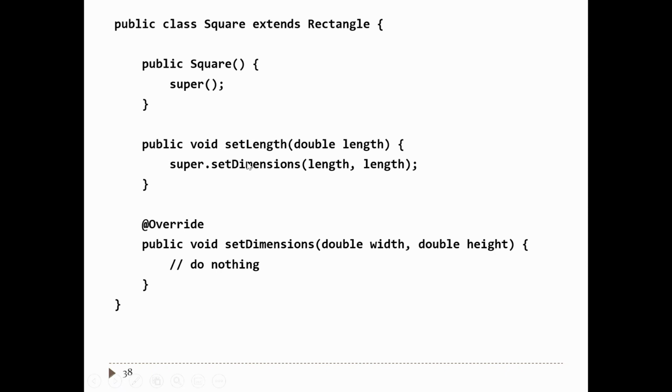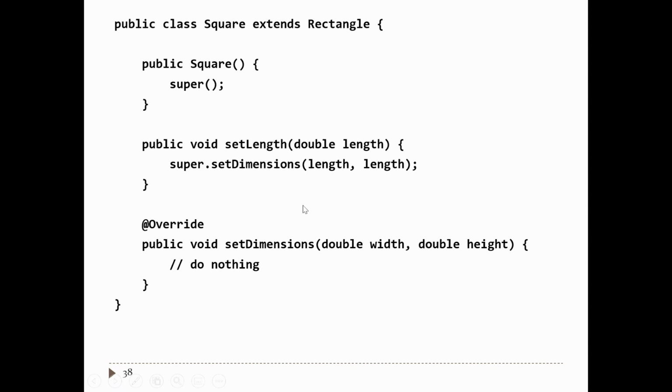So in their code, what ends up happening is they end up writing code that looks like, if the shape is an instance of a square, call set length instead of calling set dimensions. And now all of your code ends up with a bunch of these ugly if statements that check the actual runtime type of a shape. And that's what you want to avoid doing in a well-designed inheritance hierarchy.